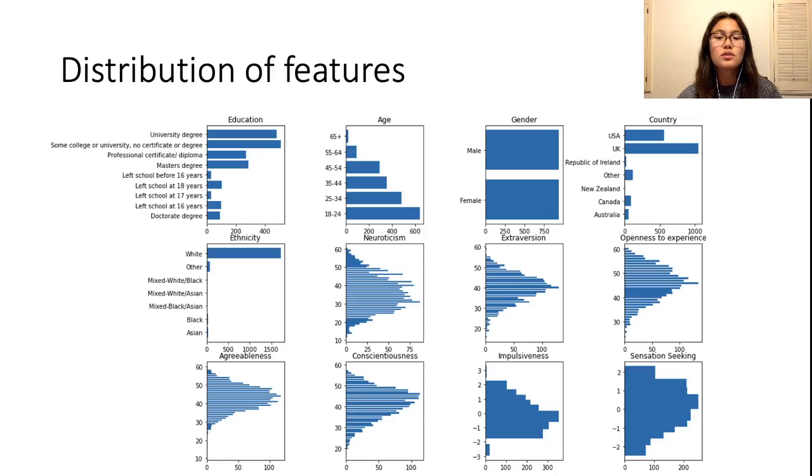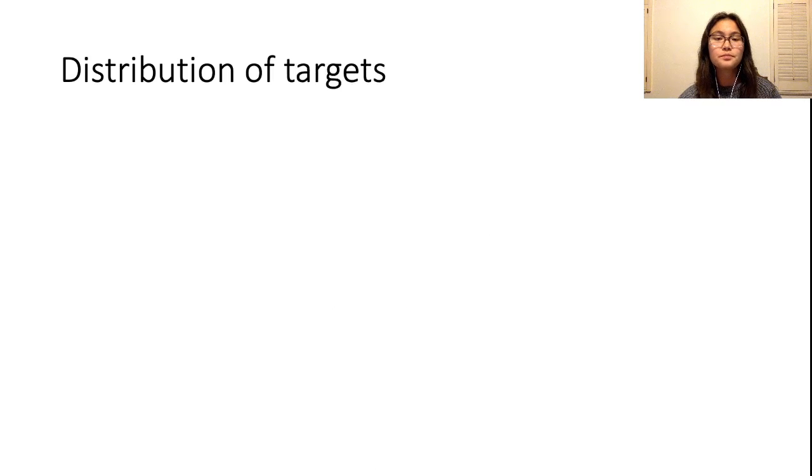Based on the distribution of features alone, we can see that a majority of the participants in this survey were younger, have some college experience, are either from the UK or the US, and are white. The personality scores seem to be roughly normally distributed.